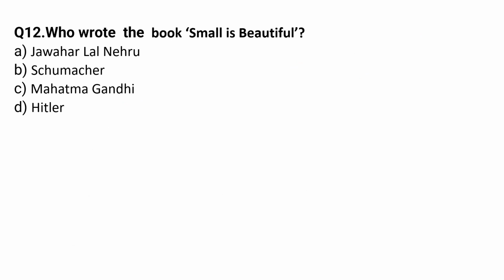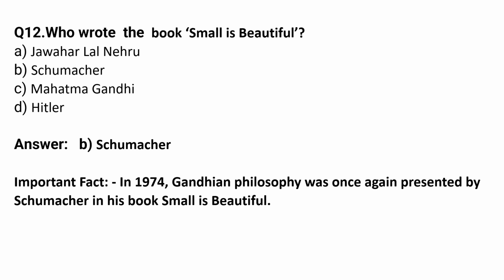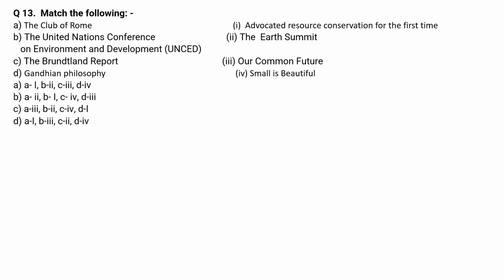Who wrote the book Small is Beautiful? The correct option is option B, Schumacher. In 1974, Gandhian philosophy was once again presented by Schumacher in his book Small is Beautiful. Now match the following. This type of question is often asked in exams, so you have to do proper practice for this type of question for scoring well in the exam. Let us see this question.